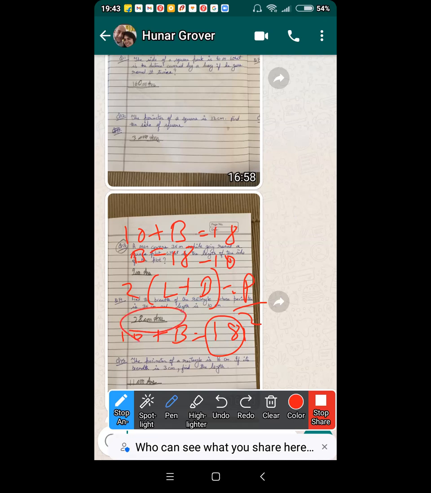The perimeter of a rectangle is... So after this, can we please do some properties of shapes of 3D and 2D? Yes. That is something that you know.